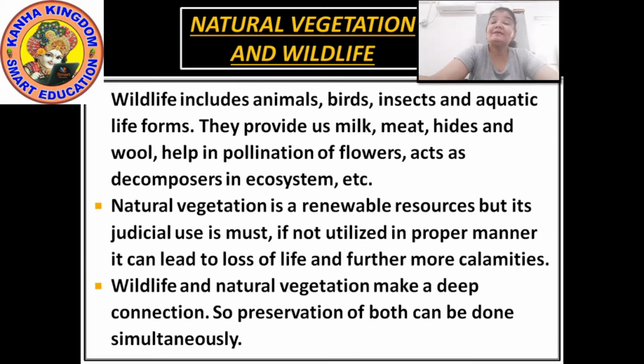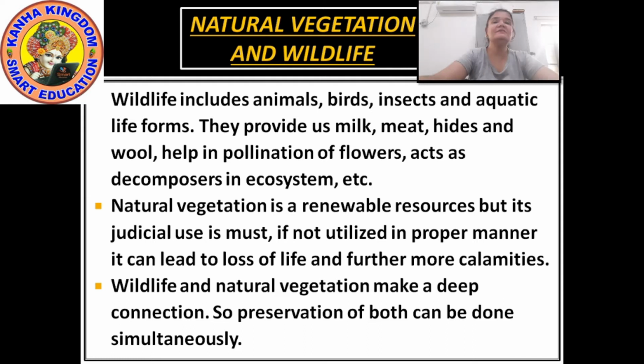Now what do these animals provide us? They provide us with milk, meat, hides and wool. They help in the pollination of flowers, such as butterflies and many other insects. They act as decomposers in the ecosystem. We are talking about these things because it tells us how we depend on each other.